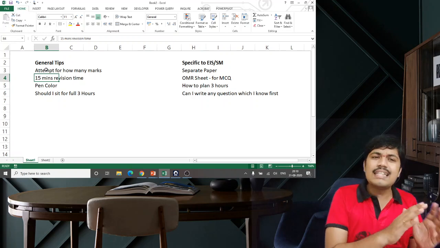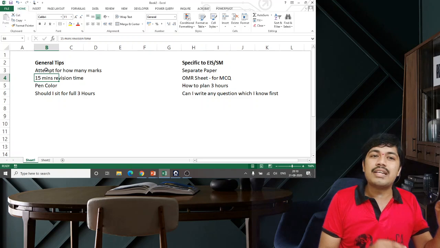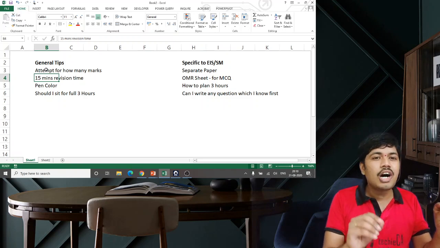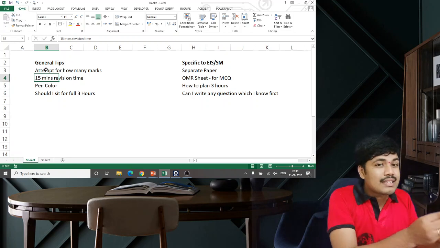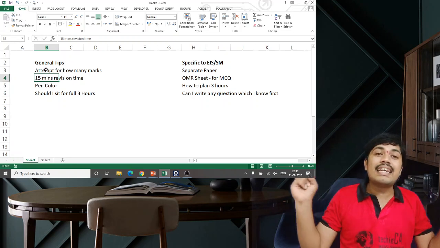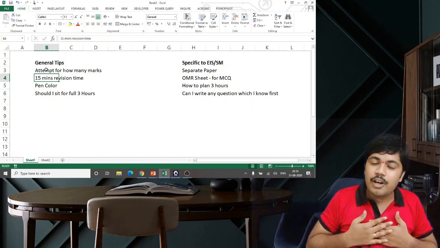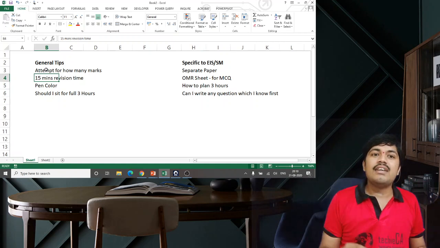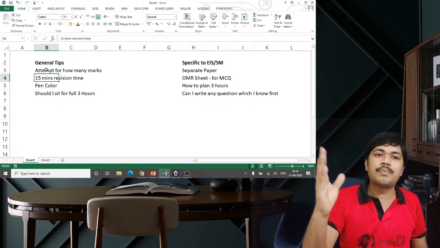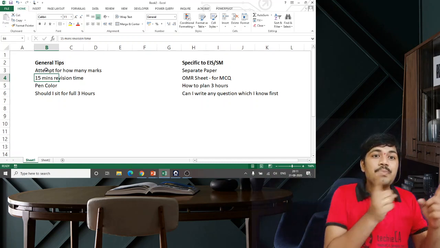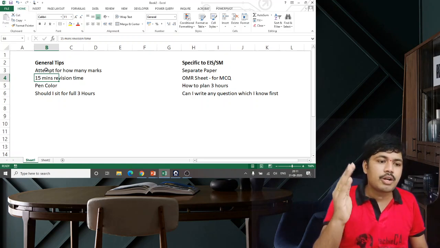Don't worry irrespective of the size of the question paper. The size of the question paper is not going to decide whether it is an easy paper or a difficult paper. Whatever question paper you received, the entire India received the same question paper. If it is difficult for them, it is difficult for you also. In any case, 20 to 25% of the people are going to pass. Your intention is to be in that 20 to 25%. So don't worry. If the question paper is lengthy, take it with a positive mind.